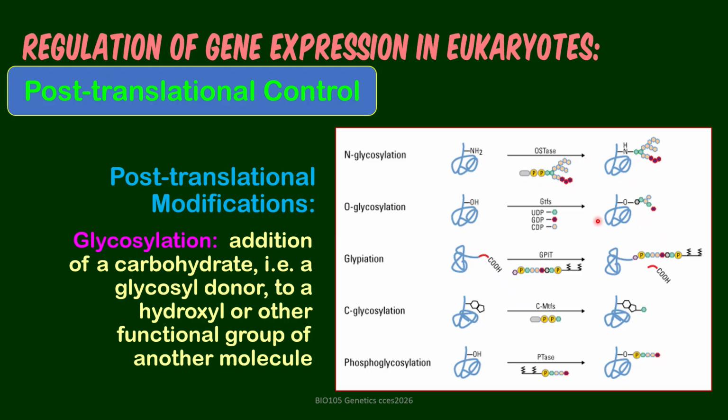O-glycosylation, you have an O, that's the carbohydrate attached to it. Glycation, the COH is removed and the carbohydrate is replacing it. Then C-glycosylation, the carbon is glycosylated. Phosphorus, so you have participation of a phosphate in the glycosylation.